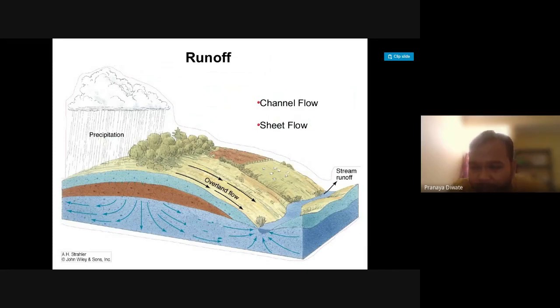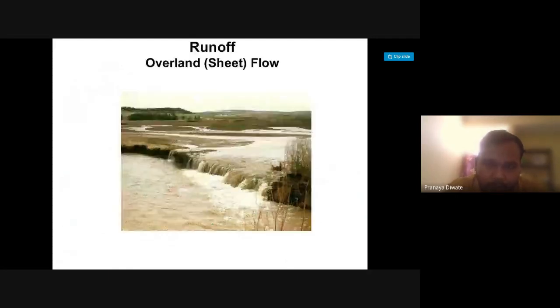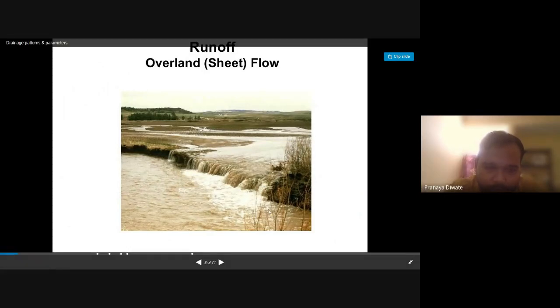Mostly the water always follows the downslope. Very rarely does this not happen. So slope is very important for runoff of water. This picture also explains the surface runoff.